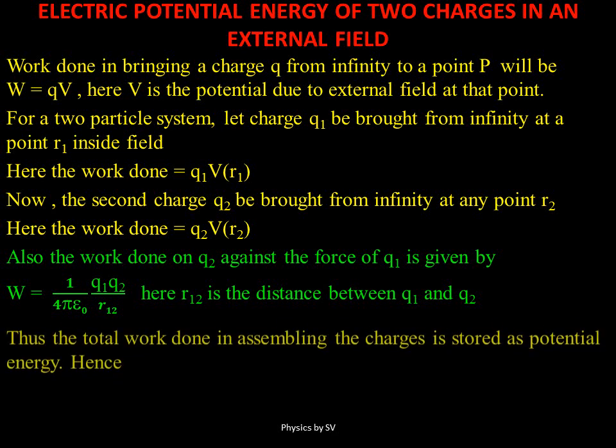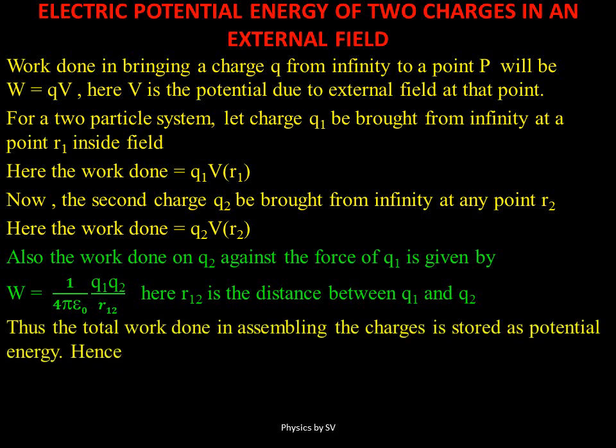So the total work done in assembling these two charges inside an external field will be the sum of all the work done. First, work done in bringing the charge q1; second, work done in bringing the charge q2; and the third term is the potential energy stored in assembling charges q1 and q2 even if the external field was not present. So the total potential energy stored in case two charges are assembled in an external field will be given by this equation.